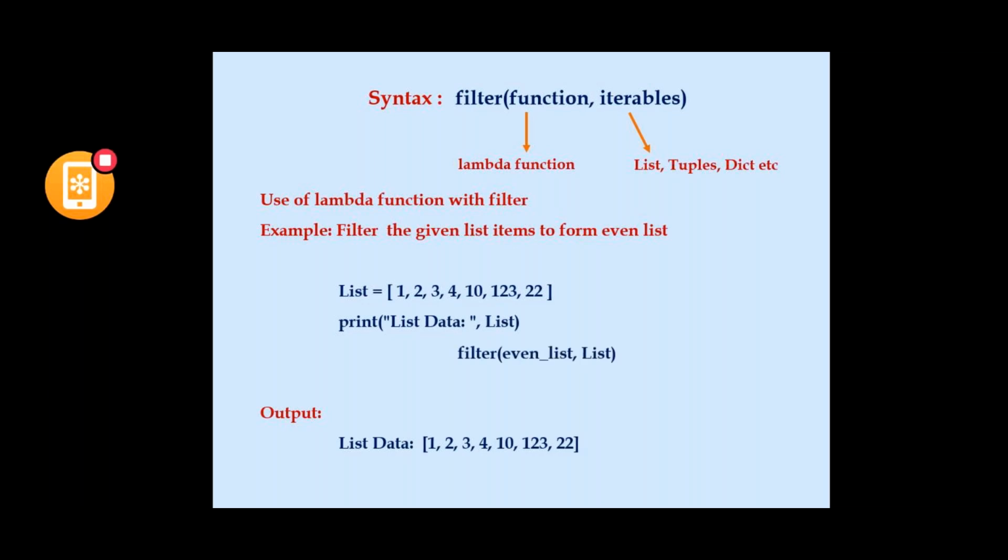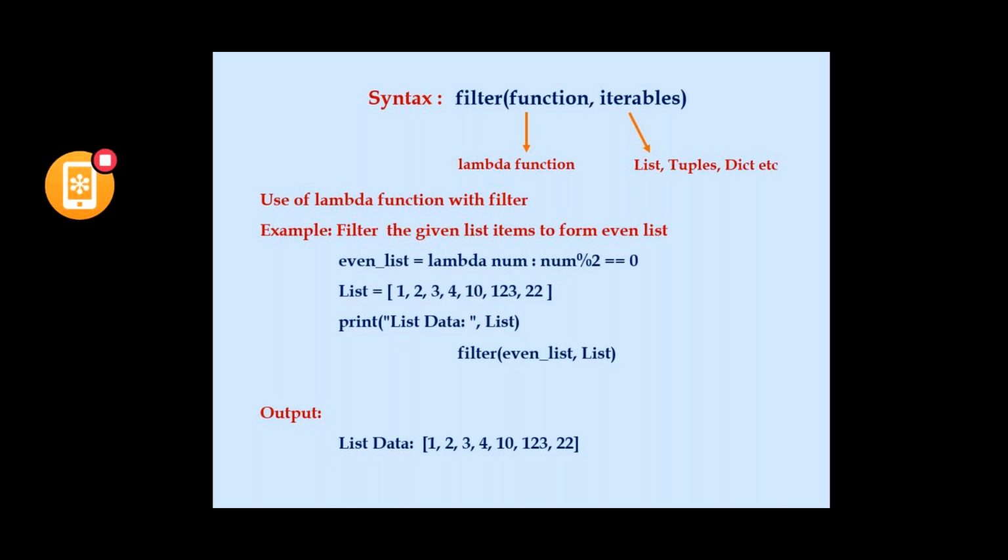I'm using the filter. For that we pass two arguments: one is a lambda function, that is even_list, and then the iterable, that is the list. Because even_list is a lambda function, we define it with the lambda keyword. Here num is the value of an item in the list, so each item from the list is passed to it.